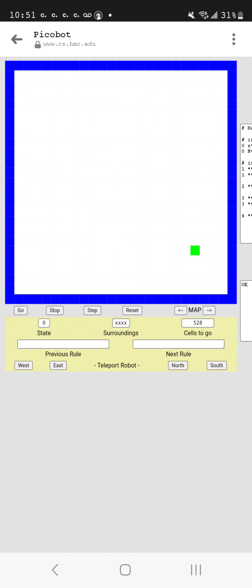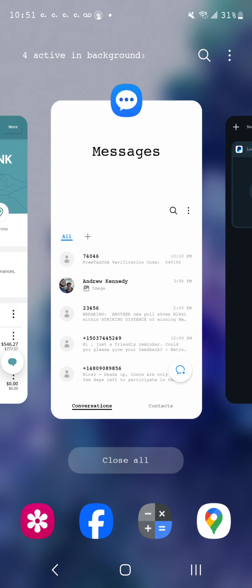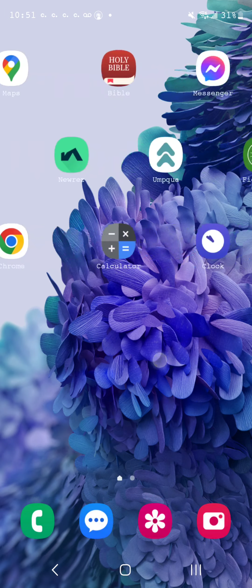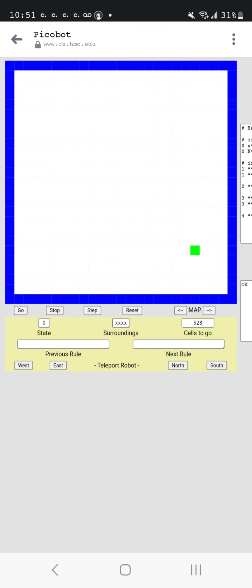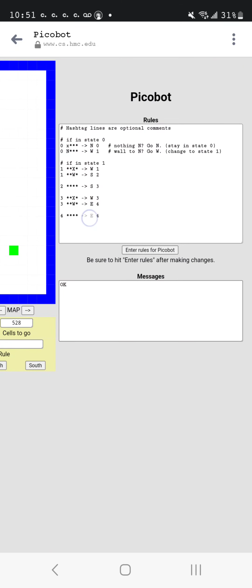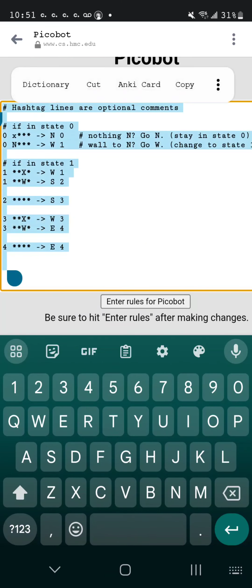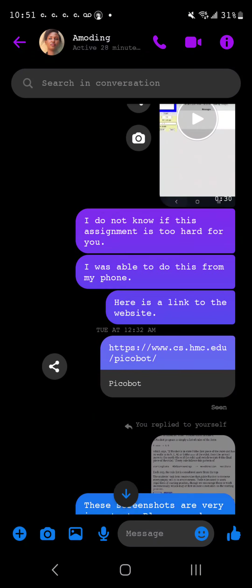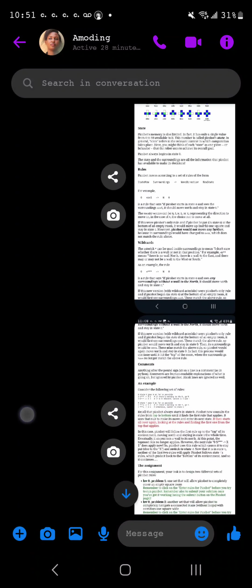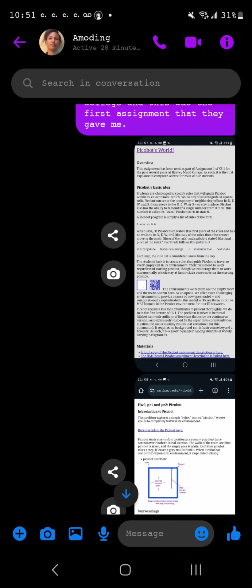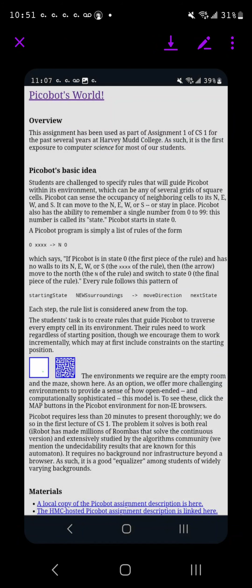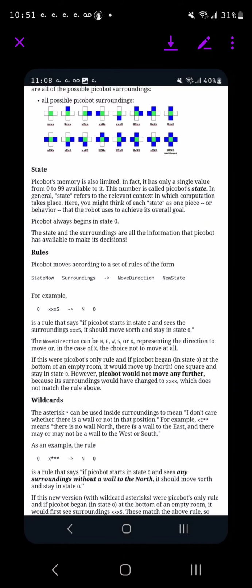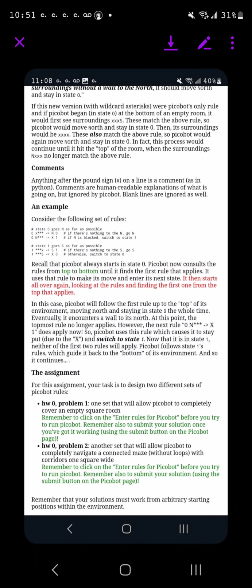Just really quick, I'm going to copy this, so if I lose it, I still have it. Okay, that's copied. I just want to say these are going to help you understand a lot of what Picobot is meant to do, like how it understands the code.